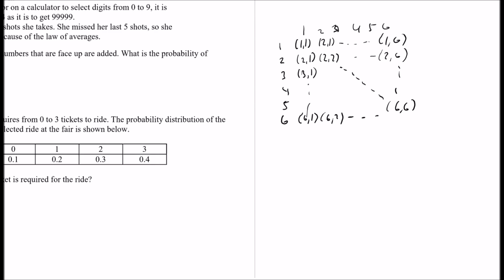So let me write that one down. 4 comma 6, that adds up to 10. 5 comma 5, that adds up to 10 as well. 6 comma 4, that adds up to 10. So these are the possibilities for adding to 10, right? And so the probability here is 3 out of 36, which is 1/12.